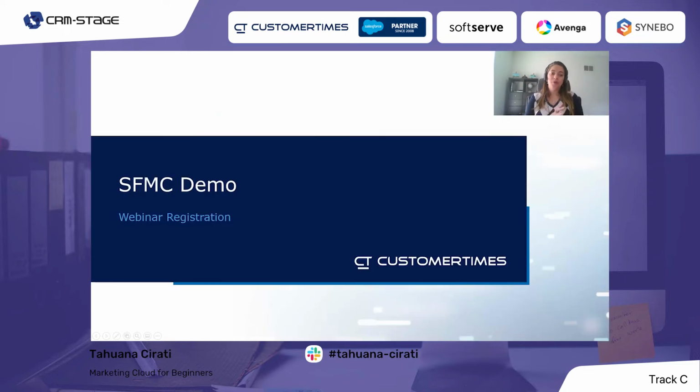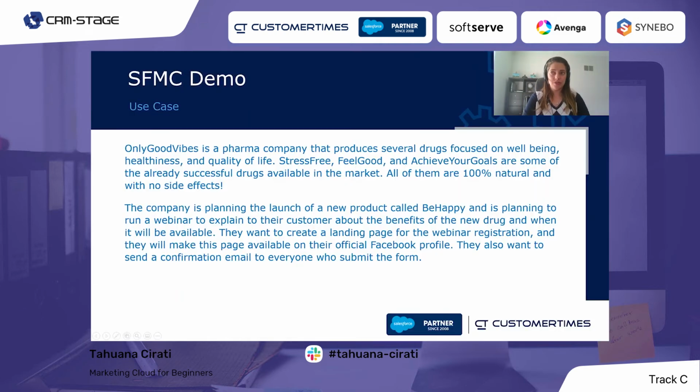So this was a very quick overview of what Marketing Cloud is, how it's growing, and how it is structured. So now let's go to the fun part and implement a use case. Unfortunately, because our time here is limited, I will not be able to explain how every studio works and give you all the details I'd like. And also to save us some time, I have some of the assets already created in the system, but we'll build a campaign using these assets together. And let's go to our use case.